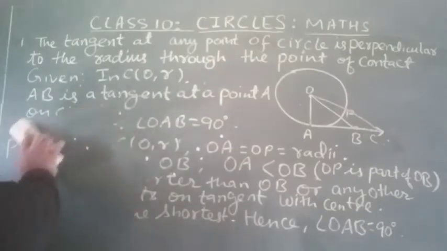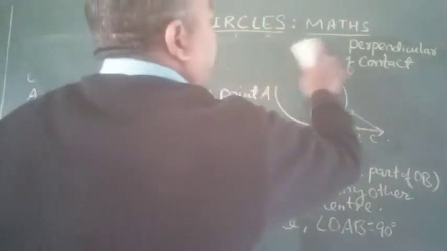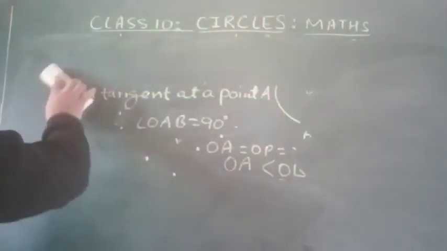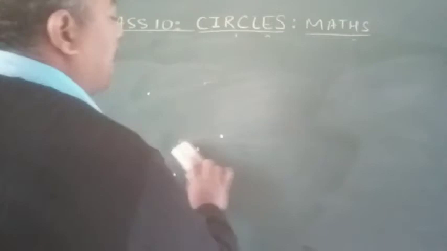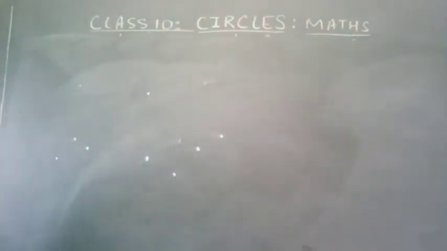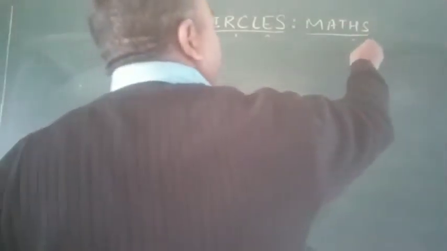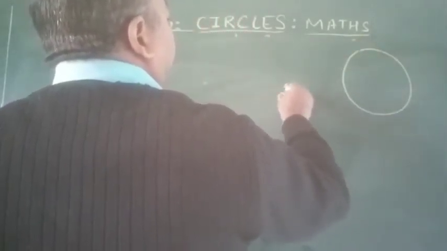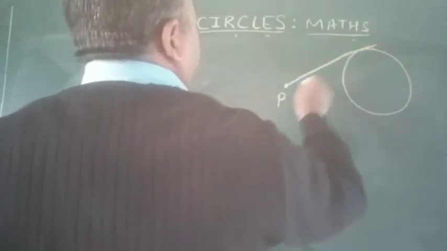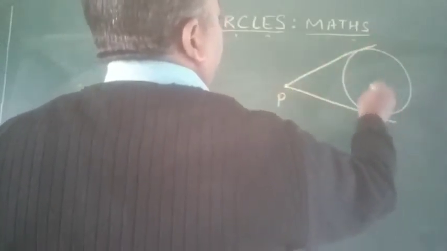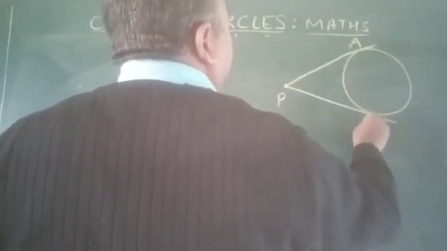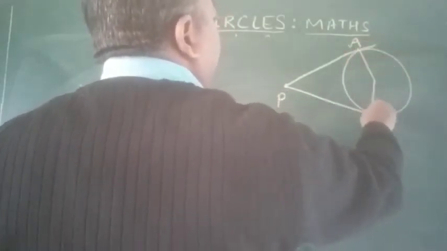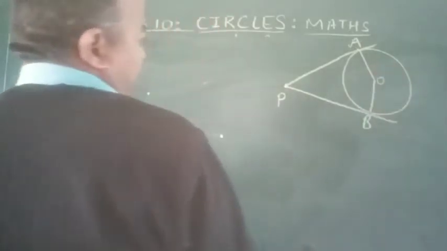Now, the second question. The second question is also very important for your board examination. The question is based on tangents to a circle. This is the circle, this is the point, this is a tangent, and this is the second tangent. We have to prove that the length PA equals PB and some more concepts.